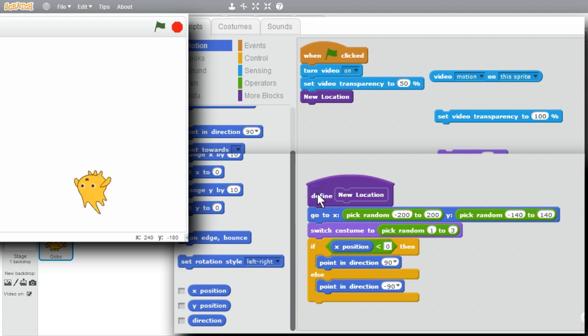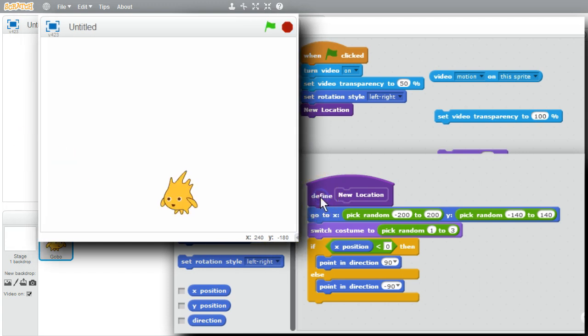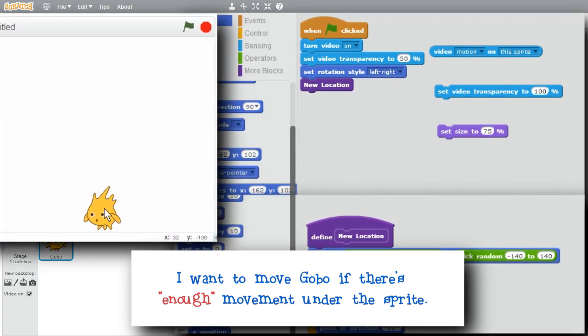Run it. Well, he's pointing to the left, but upside down. I need to set the rotation style. Do that at initialization. I can run it right now. Rotation style left-right is good. Try this a few times. Looks good.